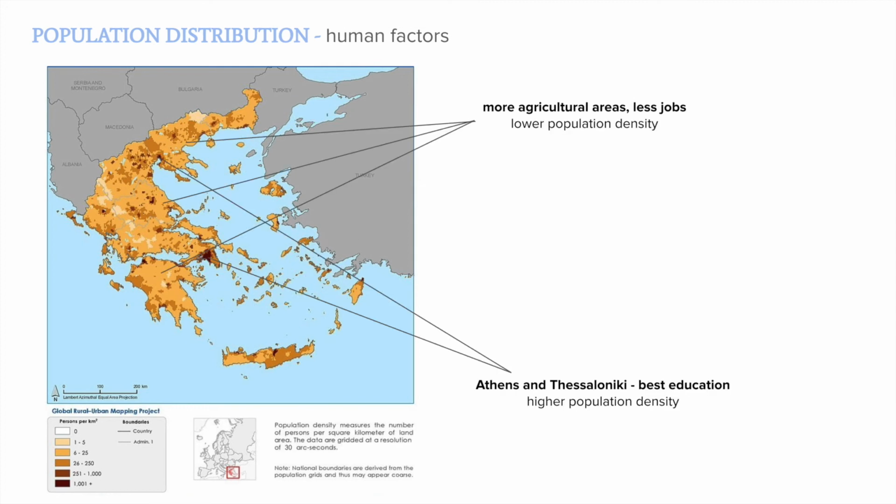And for the human factors, where there are more agricultural areas, there will be fewer jobs, therefore a lower population density. Athens and Thessaloniki have the best education, therefore a higher population density.